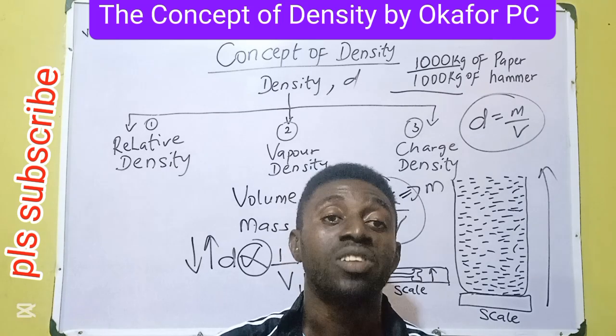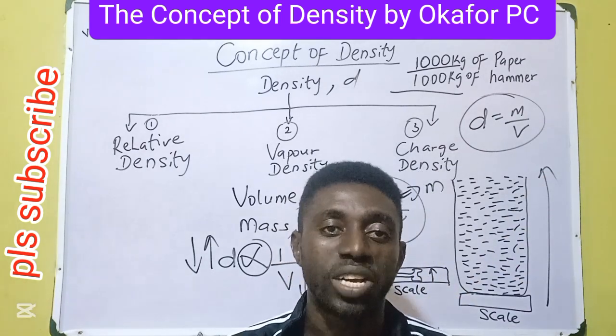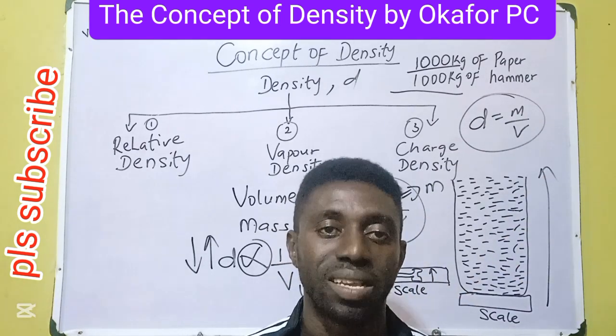We have charge density. We have vapor density. So paying attention, let's differentiate these three kinds of density.